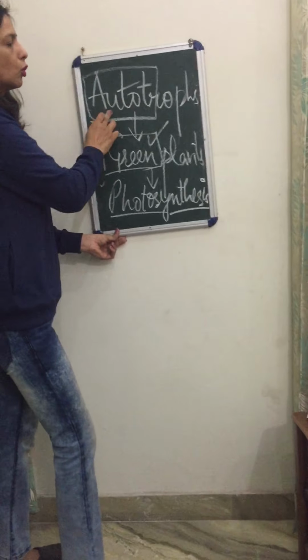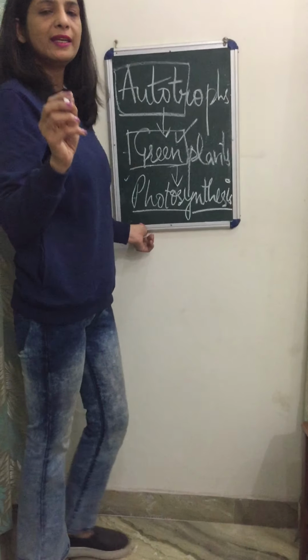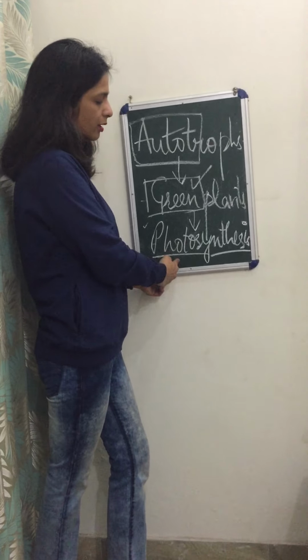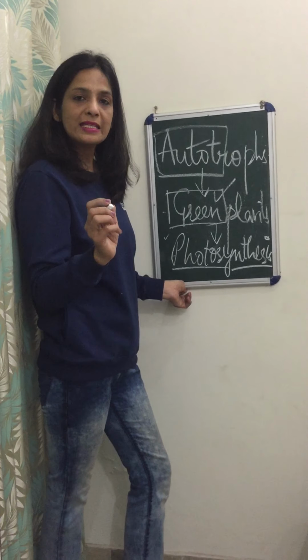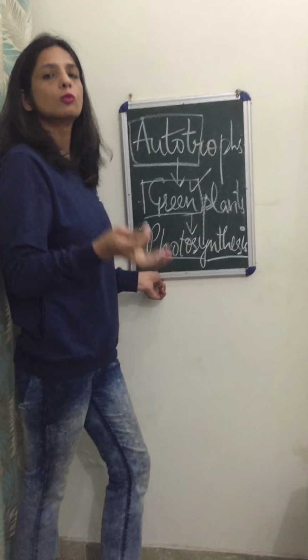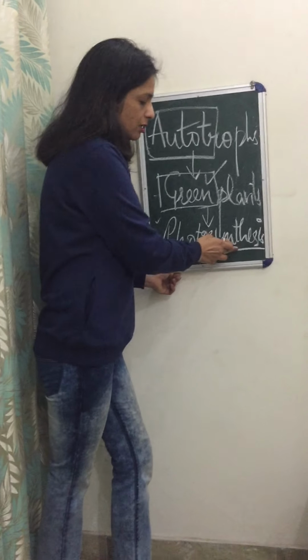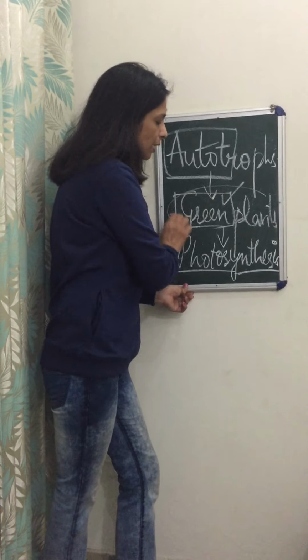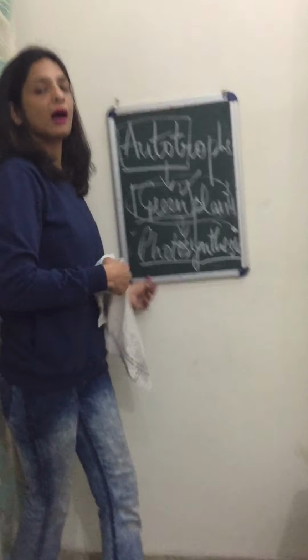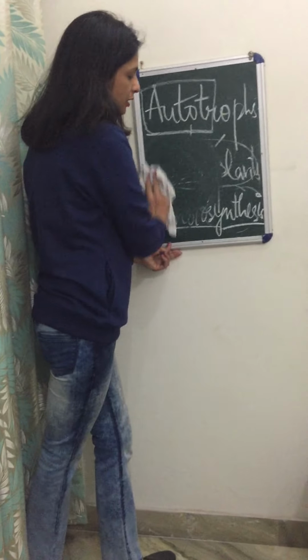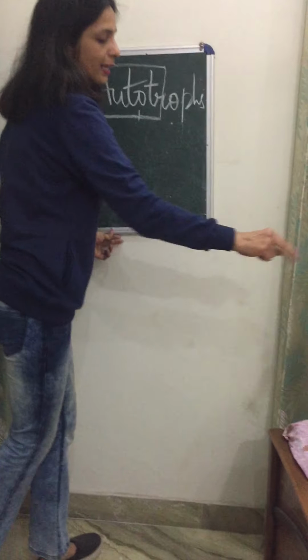Anyone who can tell me about photosynthesis? Like we discussed autotrophic, every word actually is self-explanatory. If you look at this word photosynthesis, it will explain itself. Photo stands for light, and synthesis means to manufacture something. So photosynthesis is the process by which the green plants are synthesizing, manufacturing their food. Now the food which is being manufactured by the green plants is through this chlorophyll pigment in a special cell organelle that we call chloroplast.